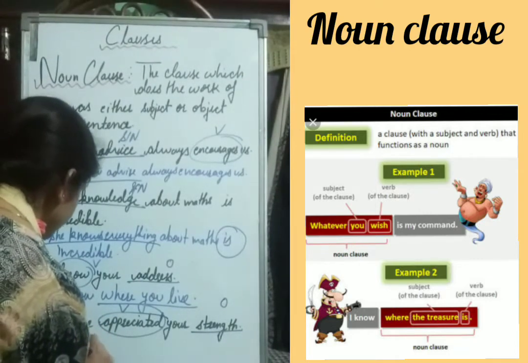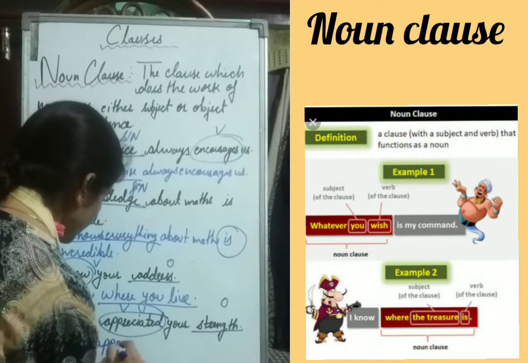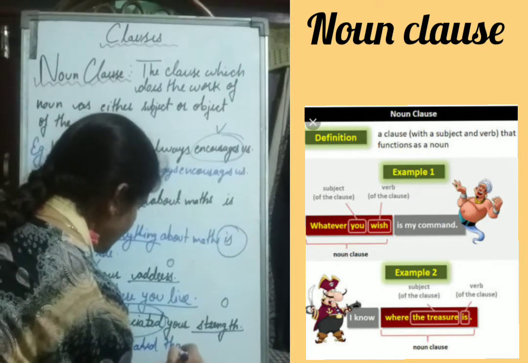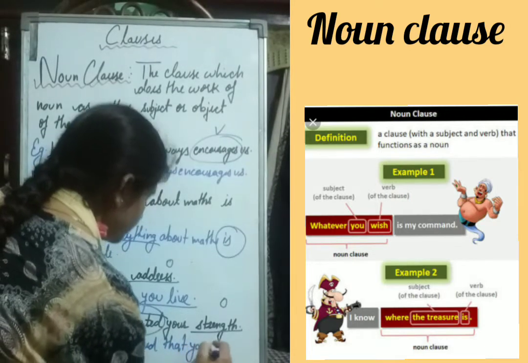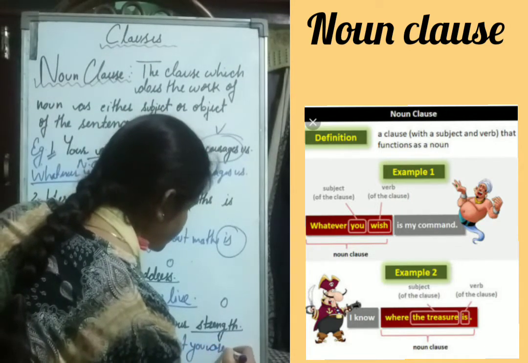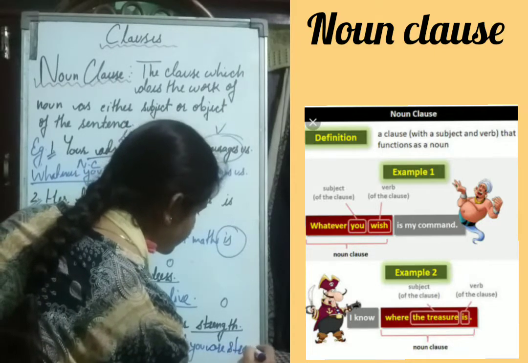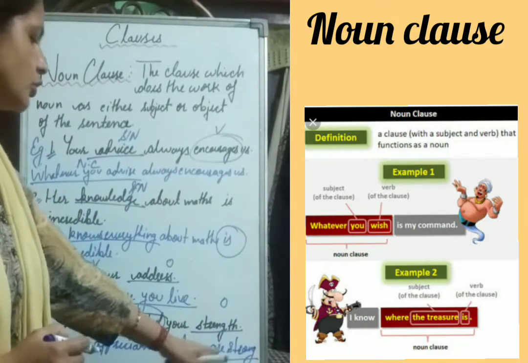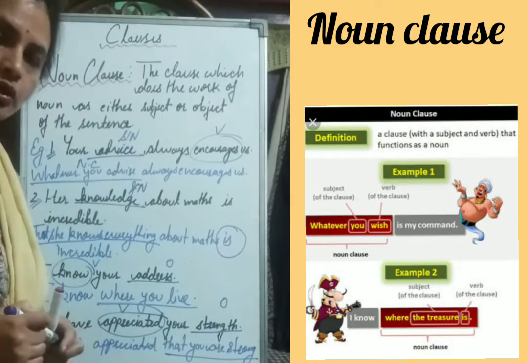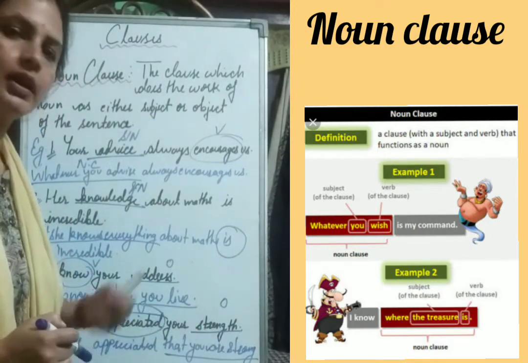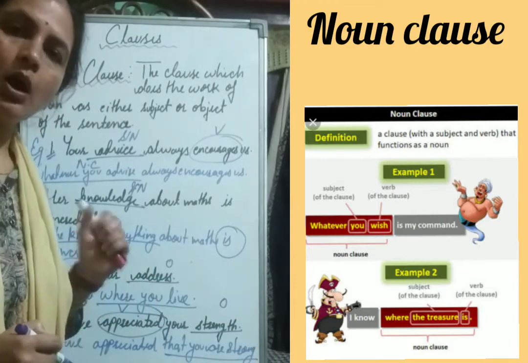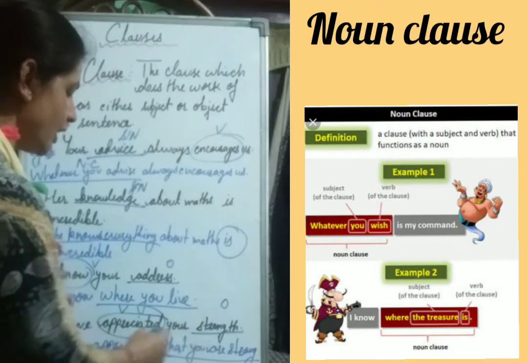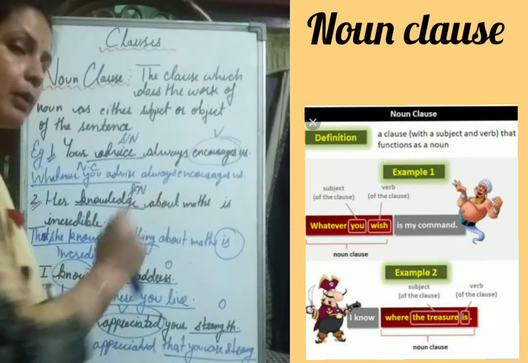I have appreciated that you are strong. So, that you are strong. You, that is the subject, are, that is the verb, and strong, that is the object. So this we call a noun clause because we have written it after the verb, this appreciated.